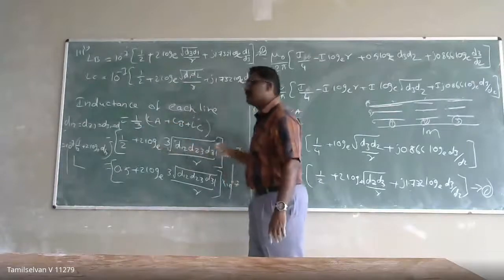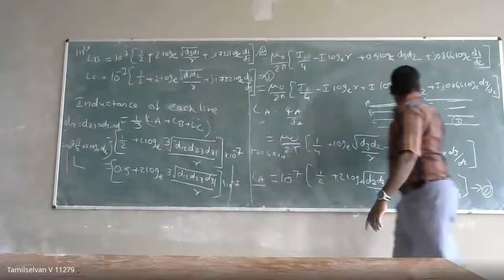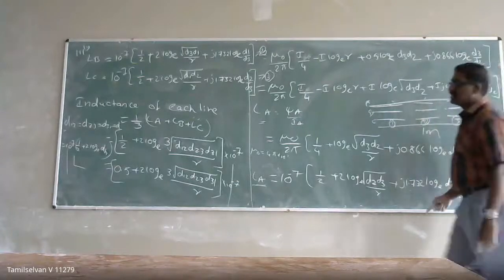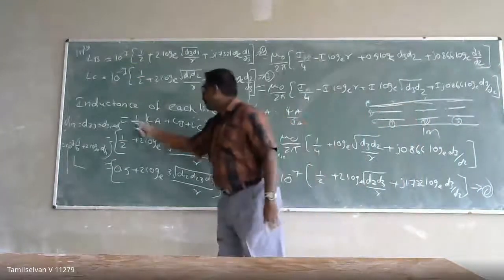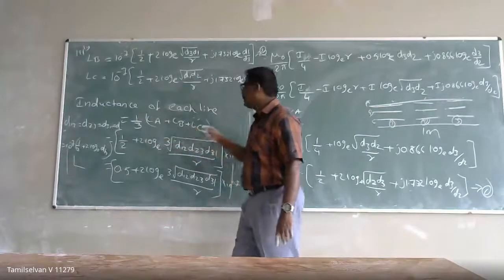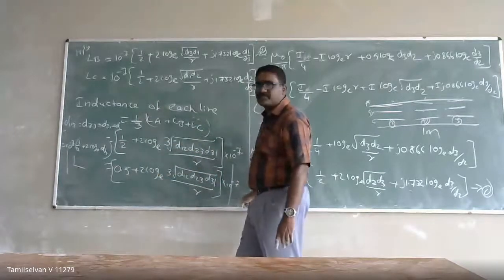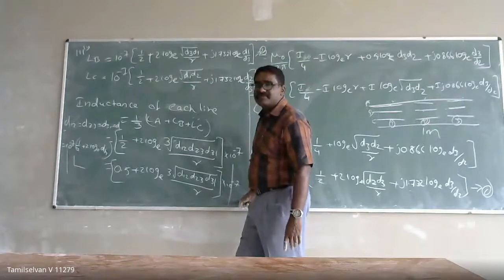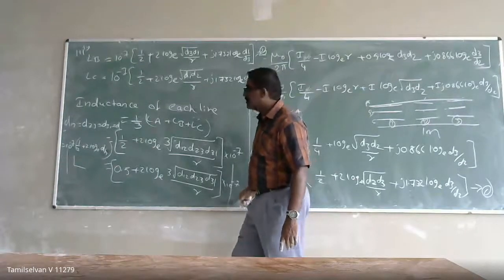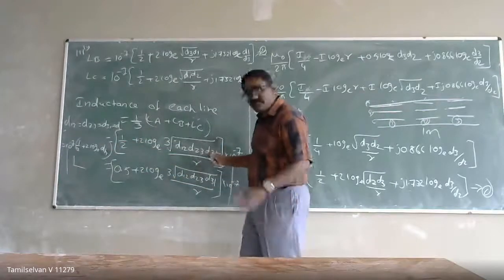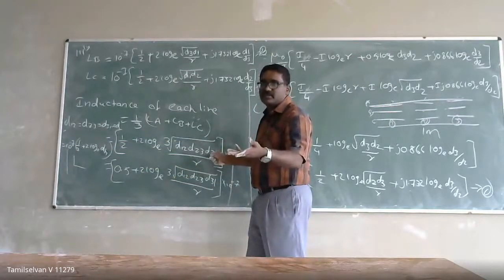The average gives uniform flux linkage, so we take 1 by 3 of LA plus LB plus LC, and automatically I get the expression for inductance of the three-phase transmission line for unsymmetrical spacing. If the spacing is uniform, you will again get the same expression. That is the inference.